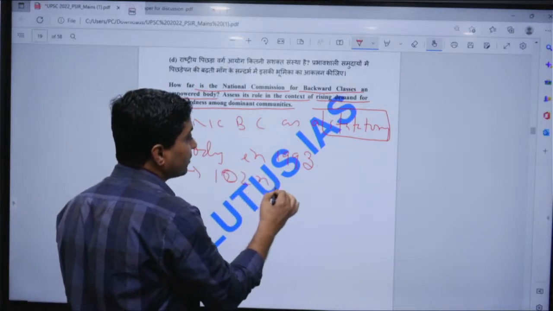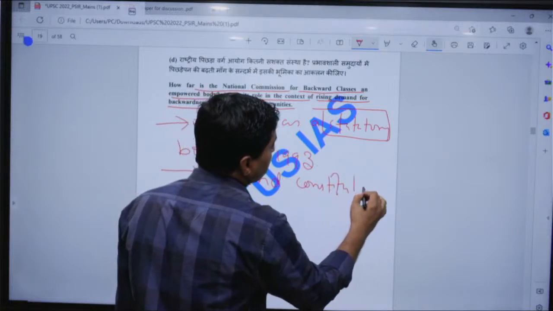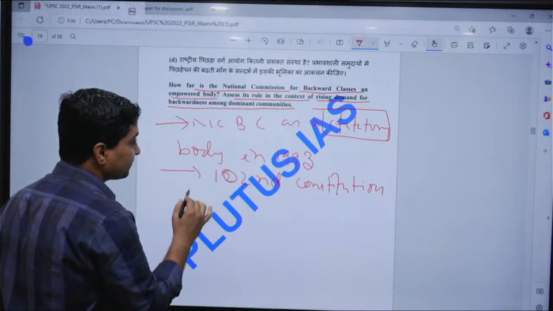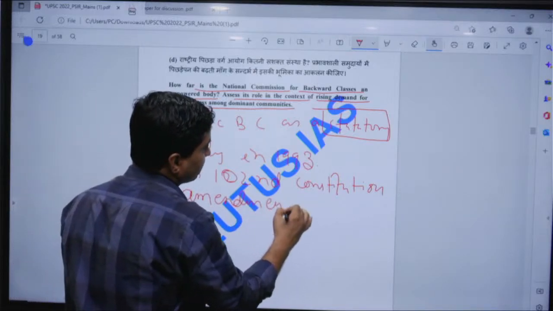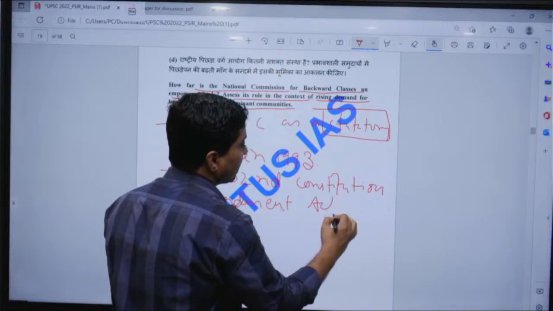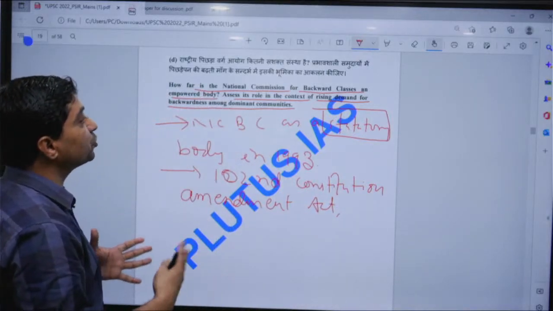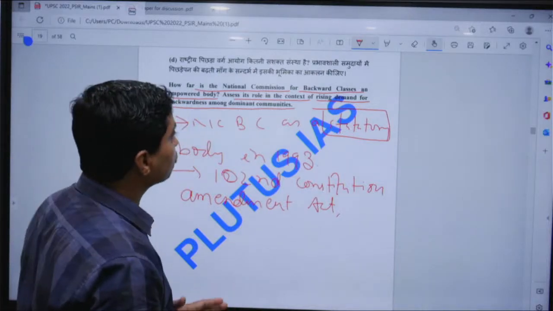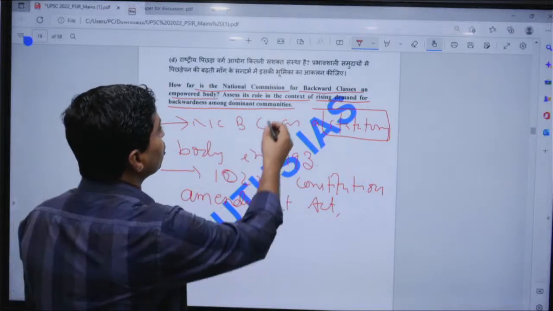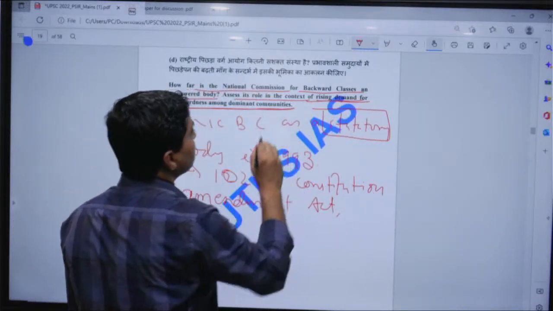So the 102nd Constitutional Amendment Act transformed the body from statutory to constitutional body. Now assess its role in the context of the rising demand for backwardness among the dominant communities.